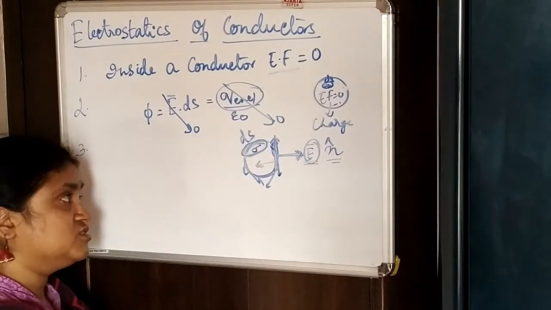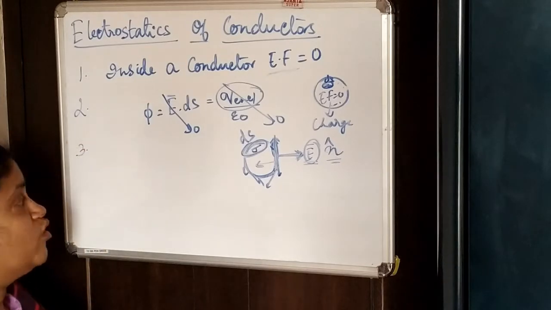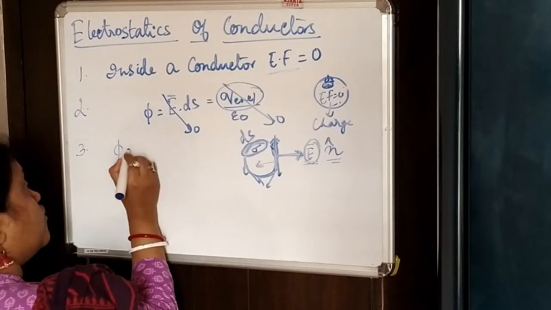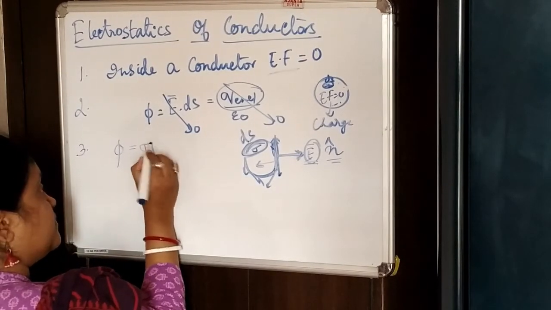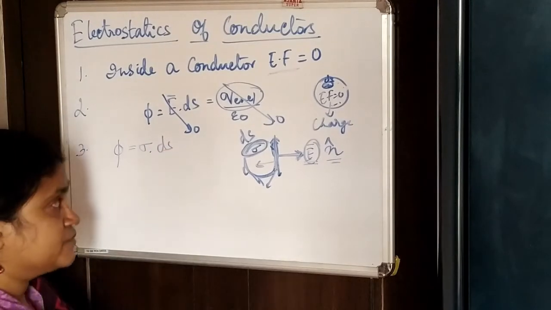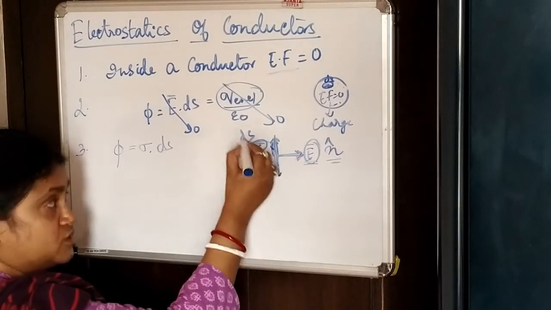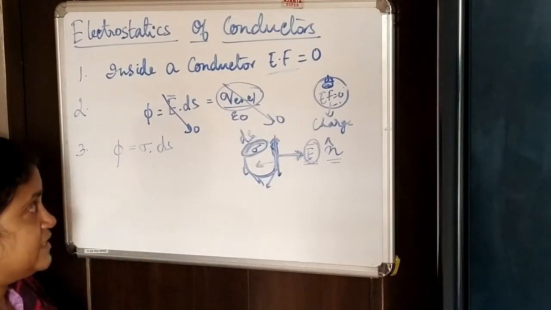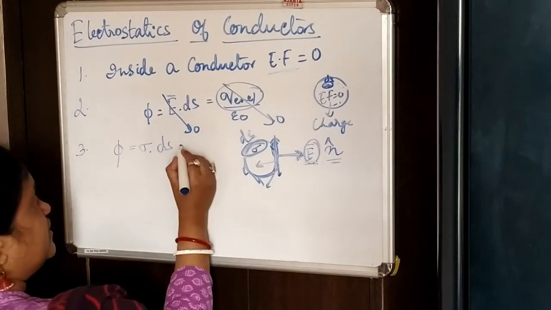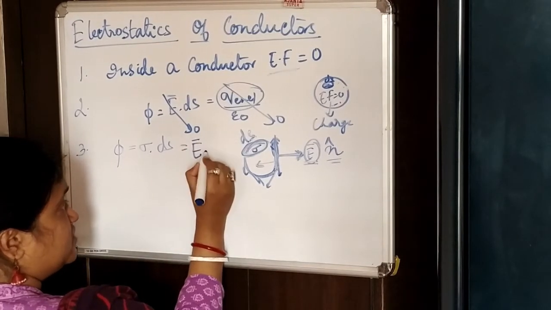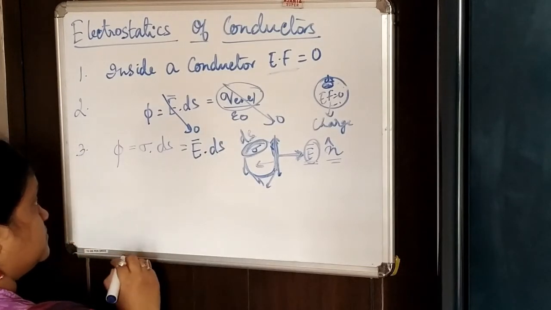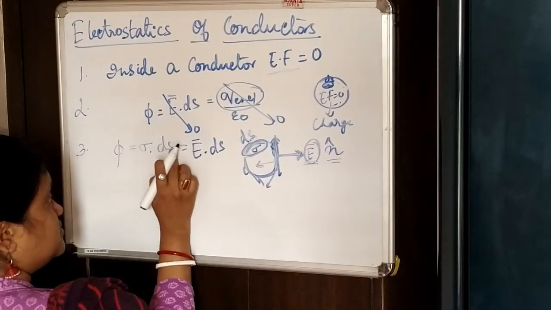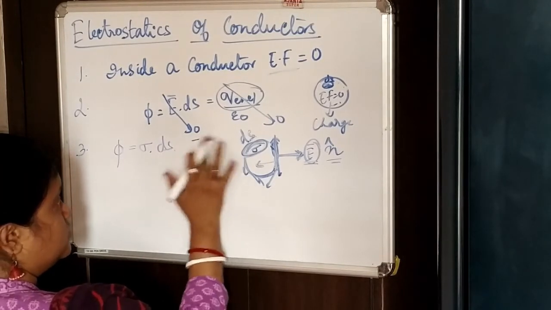Then according to Gauss law, the electric flux phi will be equal to sigma into ds, the charge enclosed by the surface, and this would also be equal to E dot ds. Sorry, this is sigma into ds, this is the charge, this is not equal to.